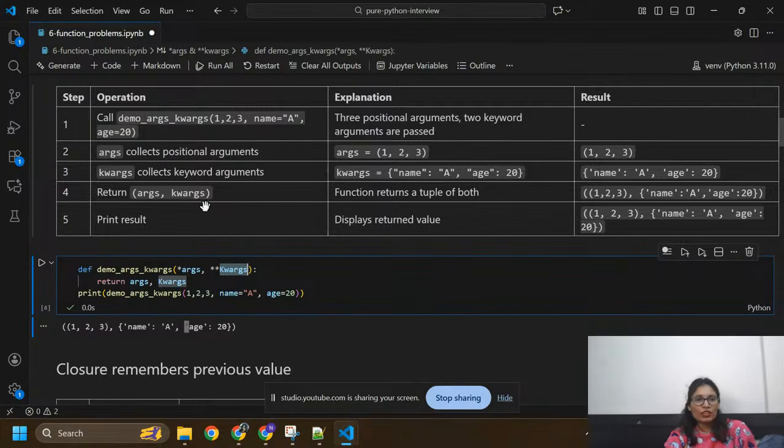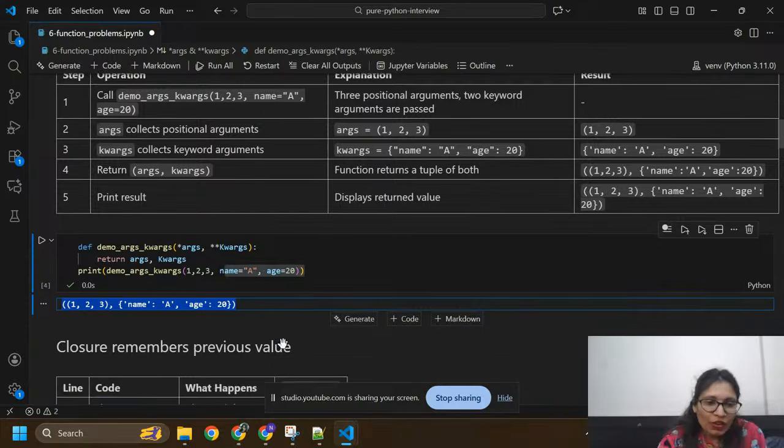So args collects the positional arguments; by using this we collect the 1 2 3. And by using kwargs it will collect the keywords, the key and value. Here you can see the key and value. And after returning args and kwargs, you got this final output. I hope you got it.